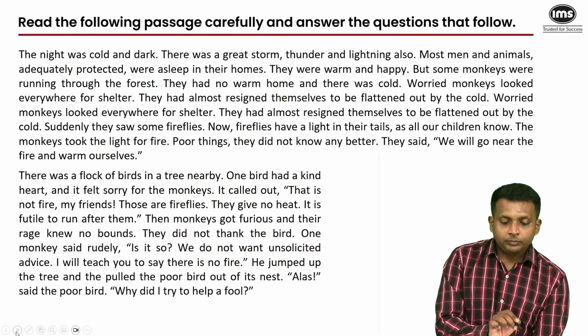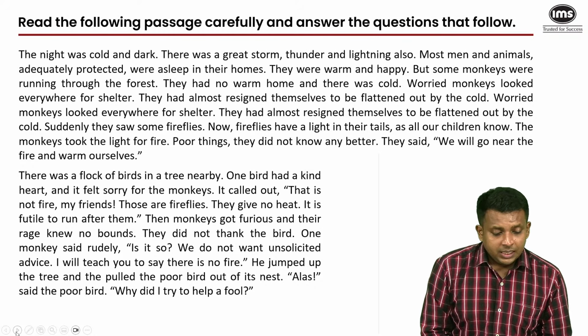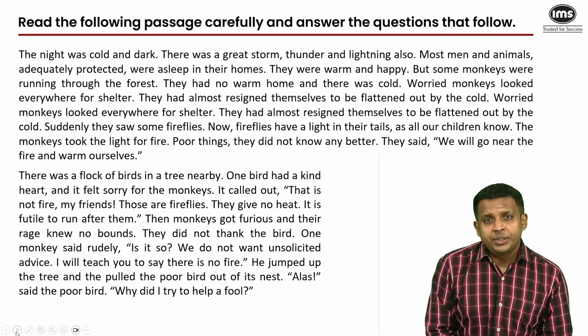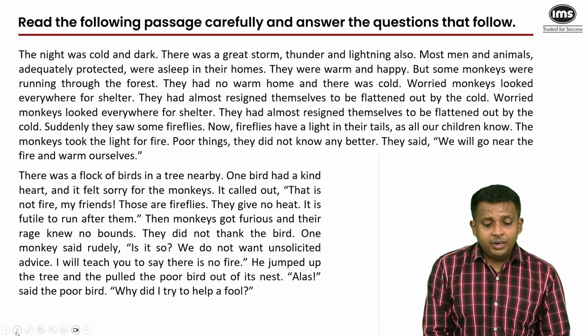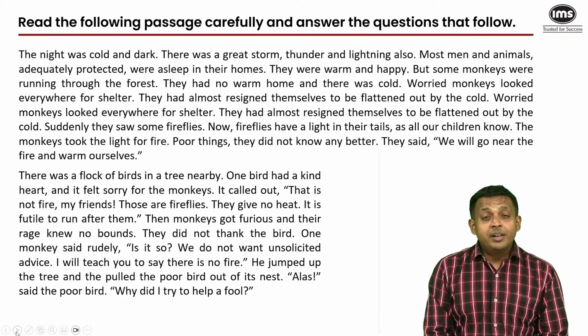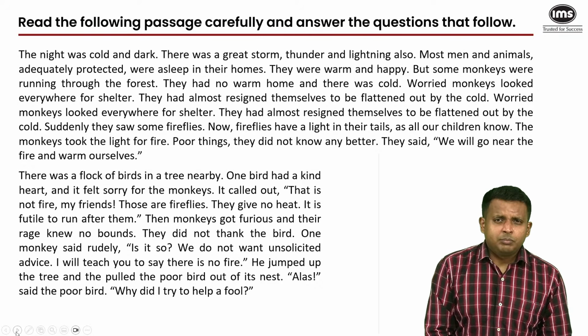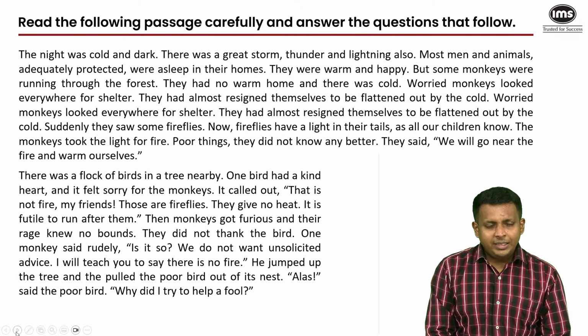Next. Okay, now we have come to the passage. At first glance, the night was cold and dark. So how to glance at a passage is to read the first couple of sentences of every paragraph. The night was cold and dark. There was a great storm, thunder, lightning. There was a flock of birds in a tree nearby. One bird had a kind heart. So clearly this passage is easy, not abstract, not meant to be challenging, probably narrative with some message. Just quickly read it.